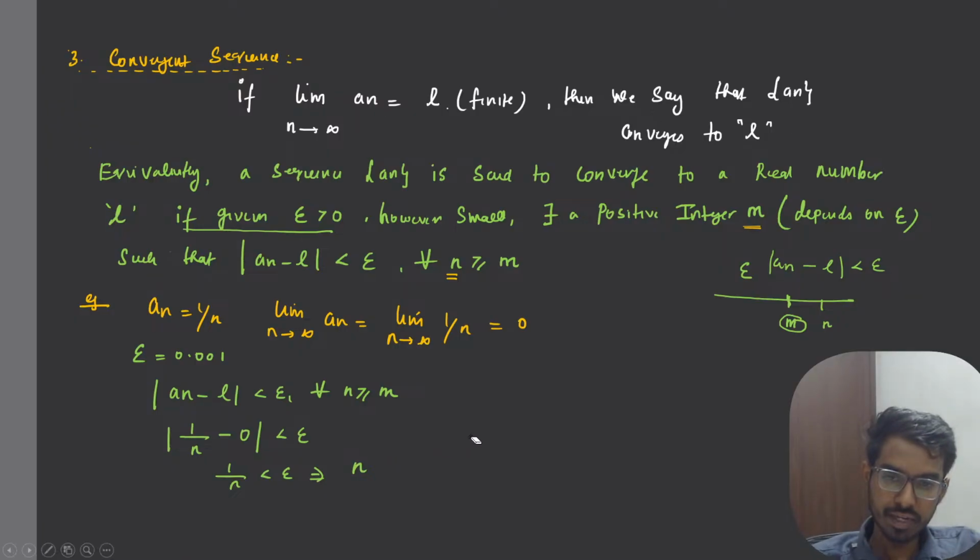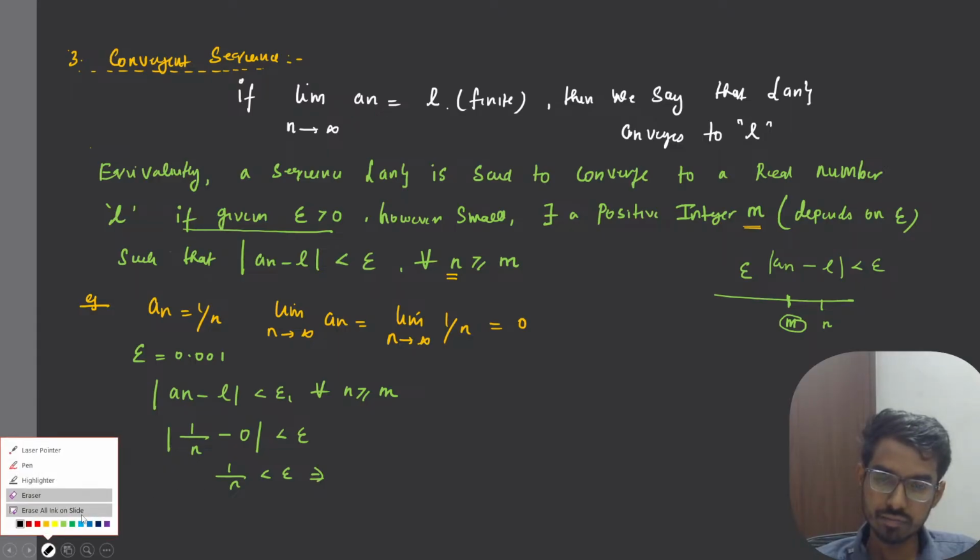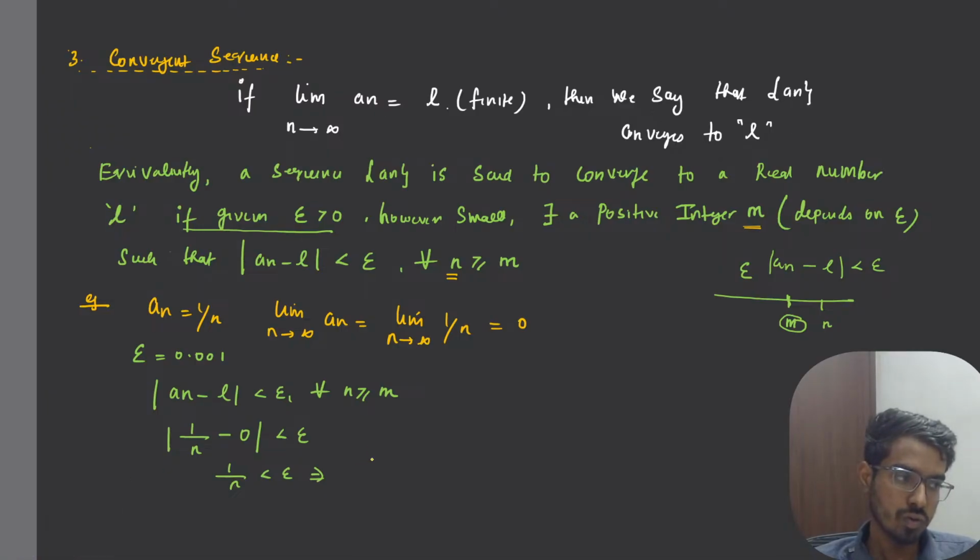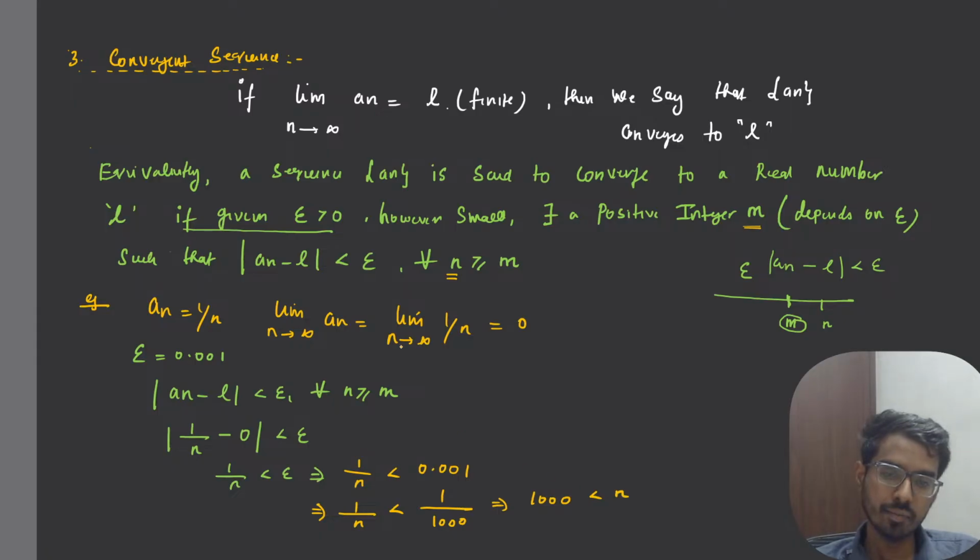And what is epsilon? We have chosen epsilon to be 0.001, right? That means 1 by n is less than 1 by 1000. So this implies 1000 is less than n. That means n is greater than 1000, right?